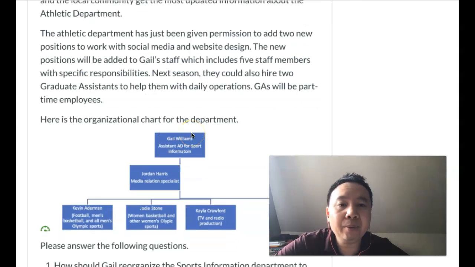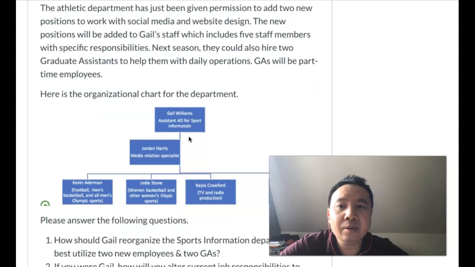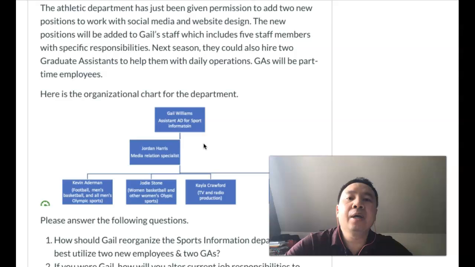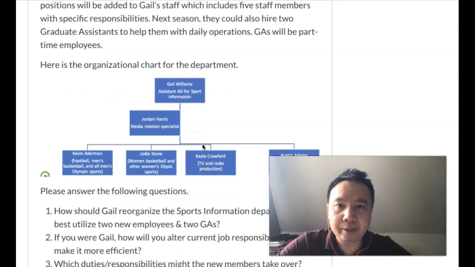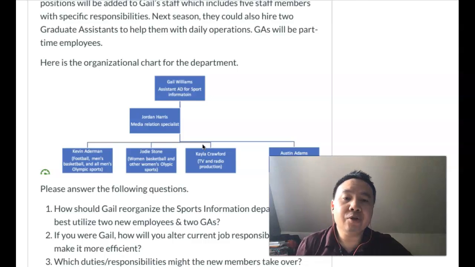So the athletic department realized the importance of the sports information department, and decided to add 2 new positions to work with social media and the websites. So the new positions could be added to their staff, which could include 5 members with specific responsibilities. And there will also be 2 new GAs next year.